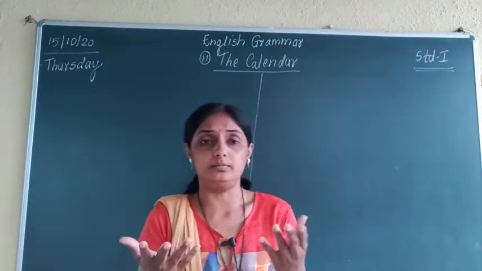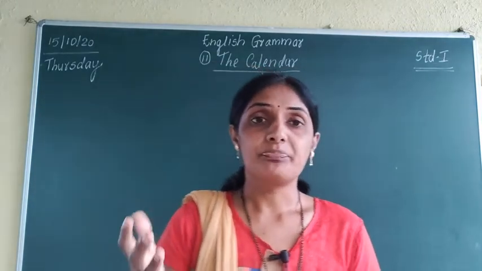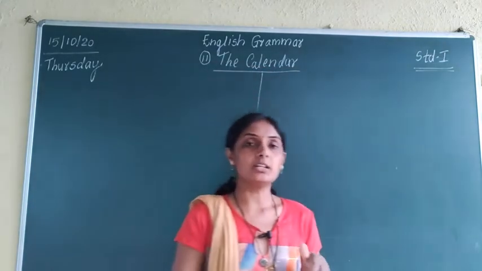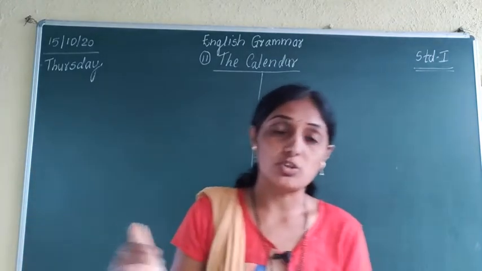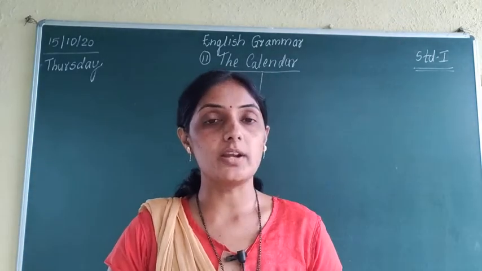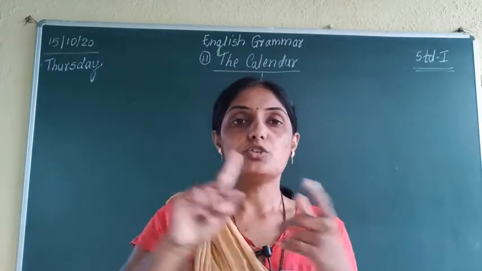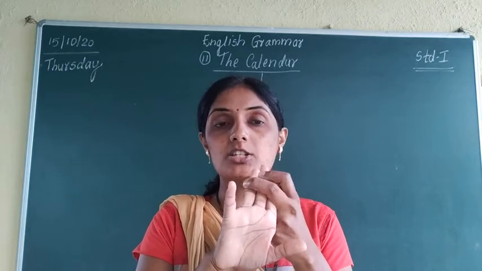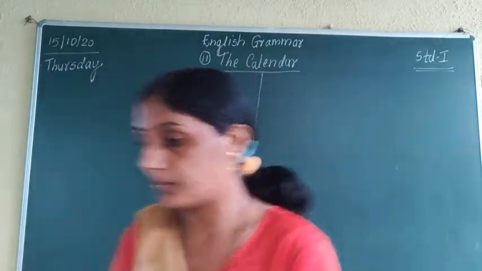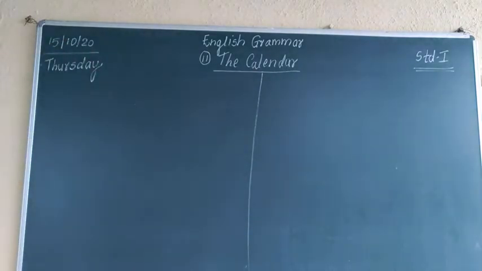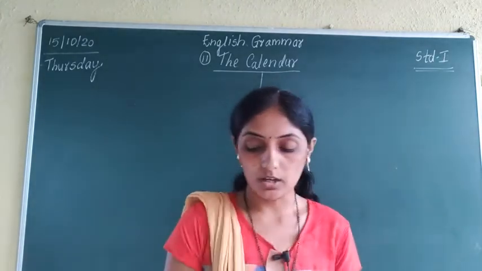Now what is there in this calendar? You know it very well. You have studied the 12 months of the year from LKG onwards. I think so. Your teacher was teaching you from LKG onwards, right? January, February, March, April, May, June, July, August, September, October, November and December. Okay. Now let us study the 12 months of the year.